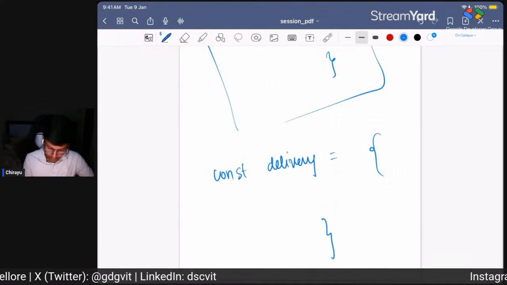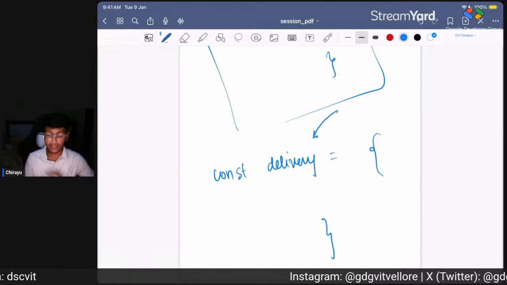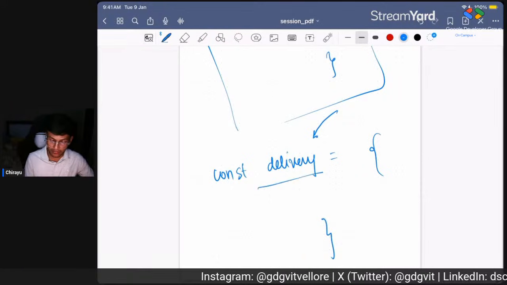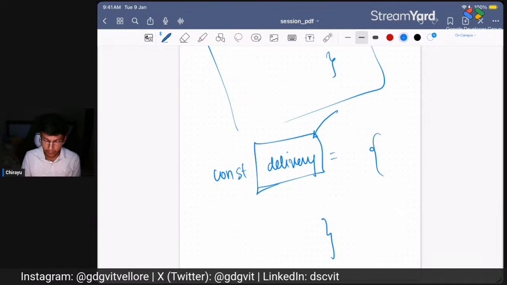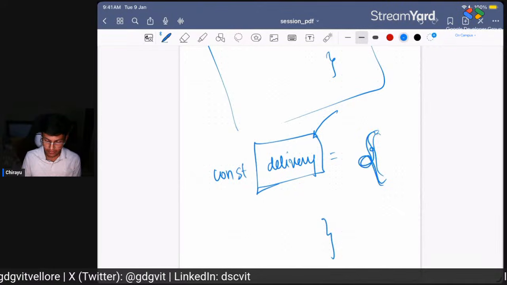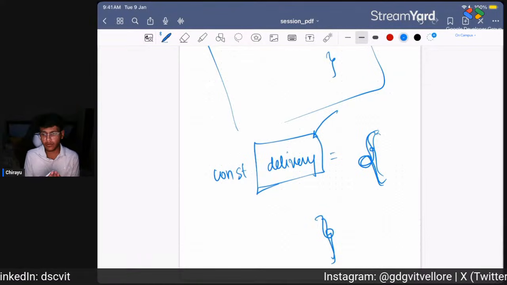TypeScript will say, okay, I know there exists some variable called delivery, but what is it? Even though we have the curly brackets and we clearly know that's JSON, what do we have inside it?